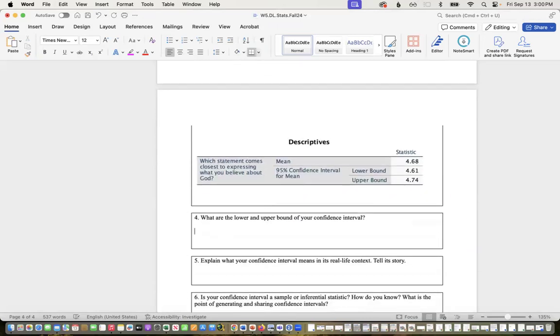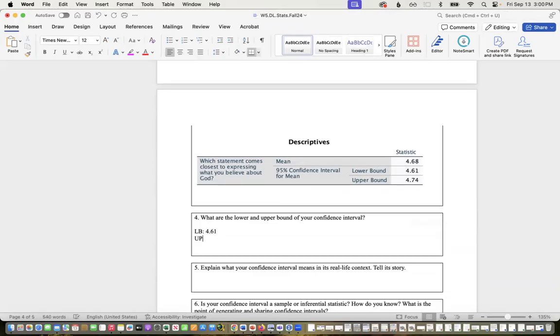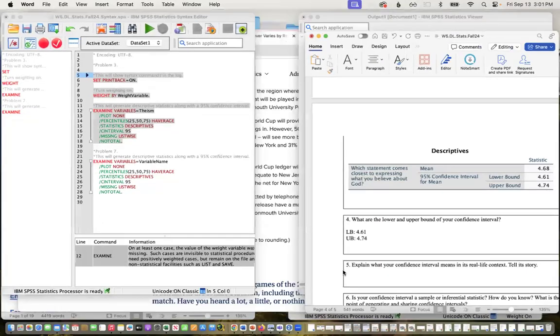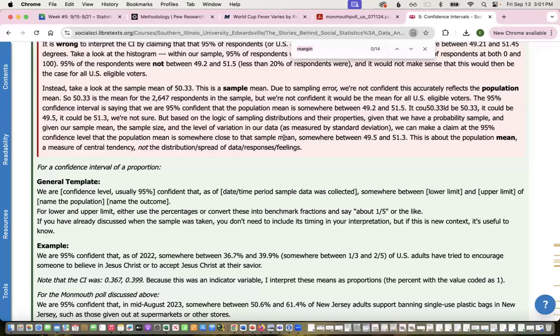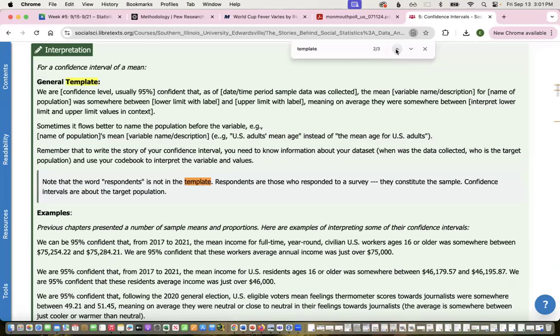Okay, what are the lower and upper bounds? So here's the mean, right? The sample mean. Here's my lower bound, and here's my upper bound. So the lower bound is 4.61, and the upper bound is 4.74. Explain what this means in context. So this one is a mean, right? It is not a proportion. And so if I go to my template for that, you'll see it's right here. Sometimes it flows better.